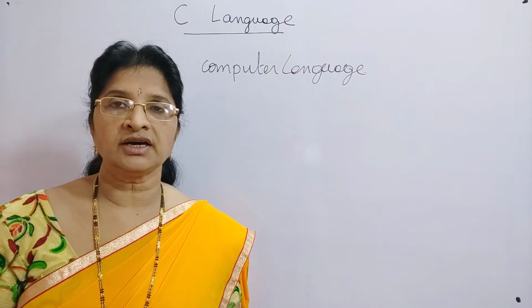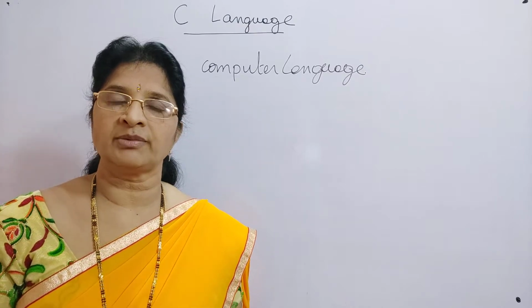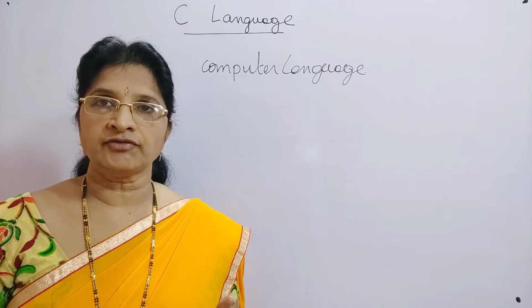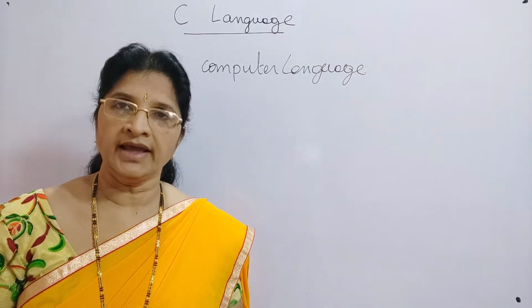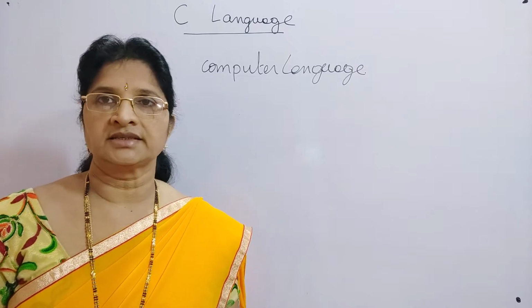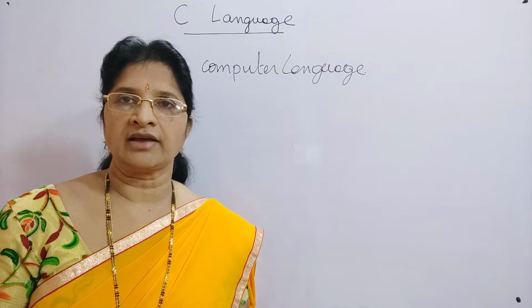After learning the grammar, you will be able to write sentences. If you are able to write a sentence, we say that we know that language, isn't it?